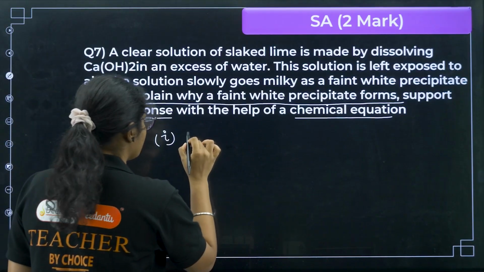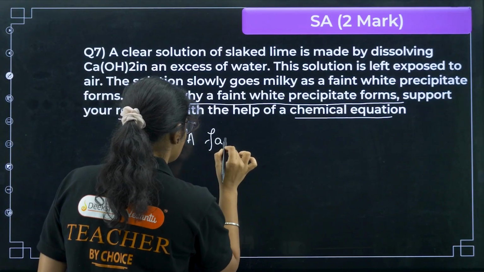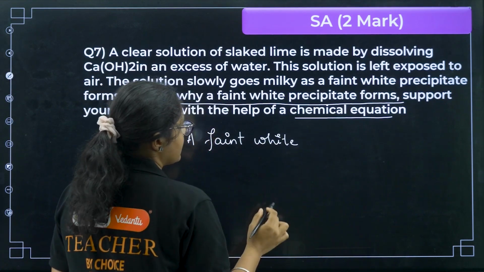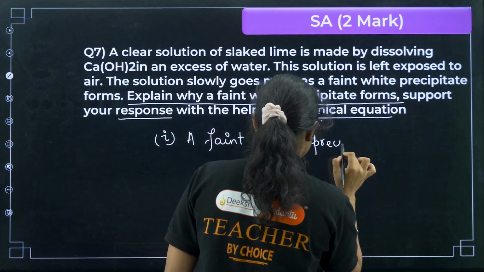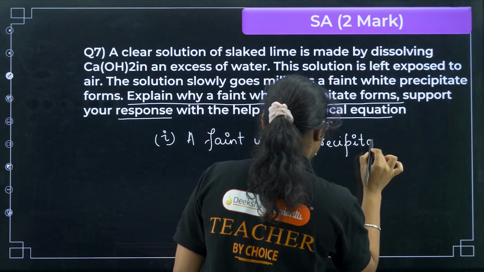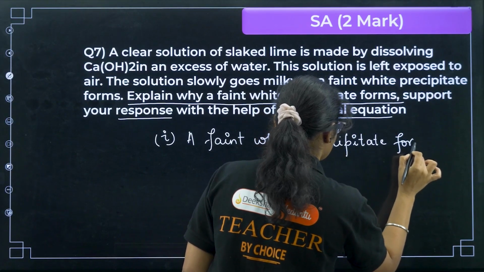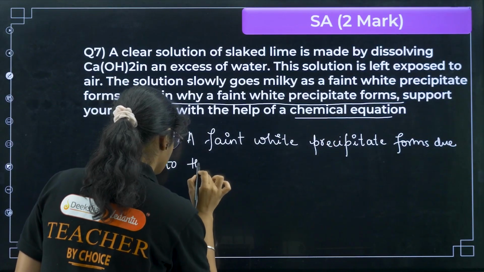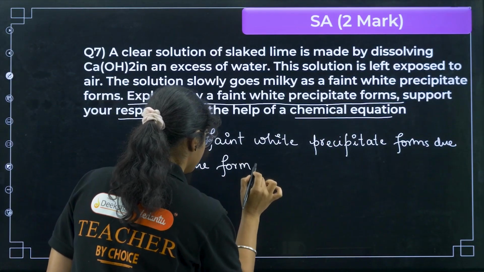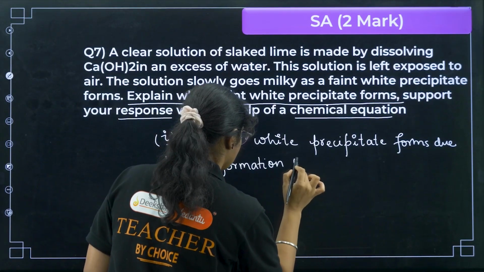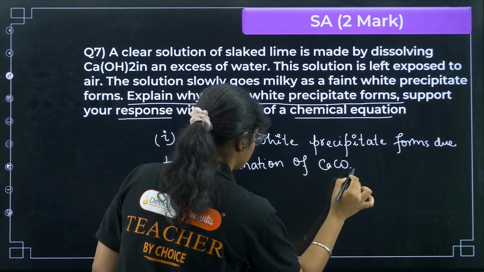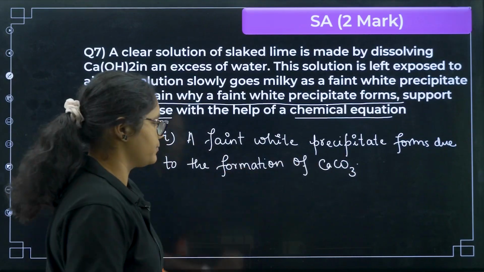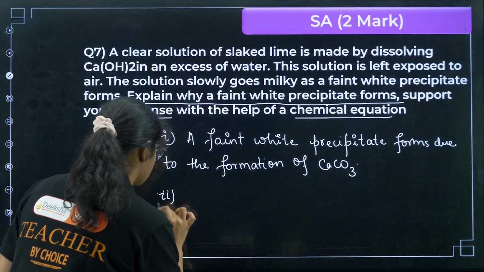So you can write: a faint white precipitate forms due to the formation of calcium carbonate. That's all. Now the second thing is you need to support this answer with a reaction.